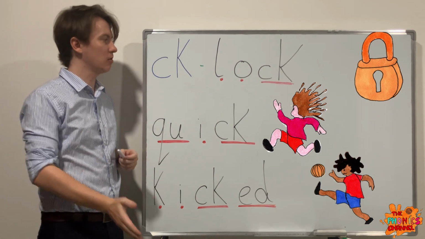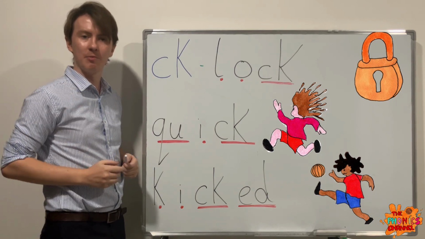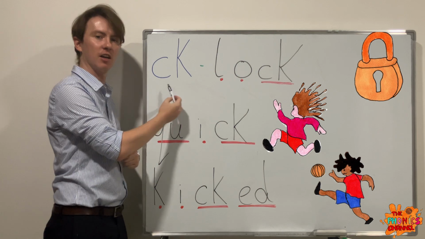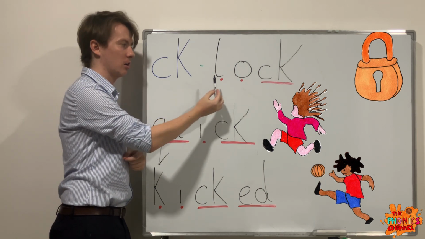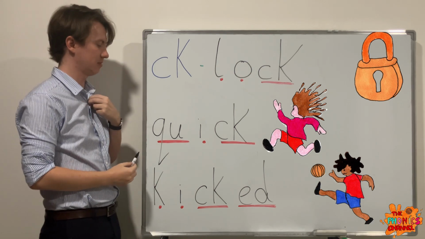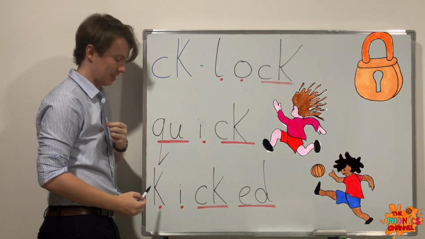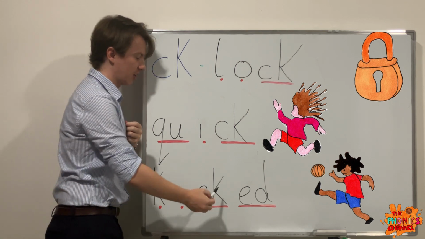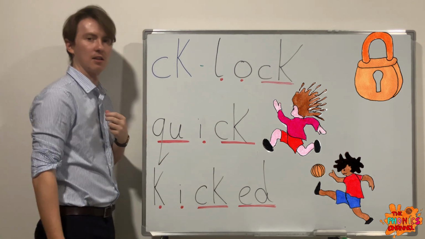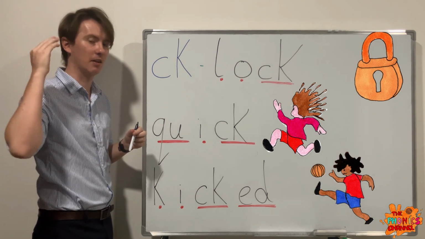So anyway, let's go through these sounds and words again. Say it with me at home. K, k, lock, lock, lock. Quick, quick, quick. And kicked, kicked, kicked. Okay, so let's go on to our next digraph then.